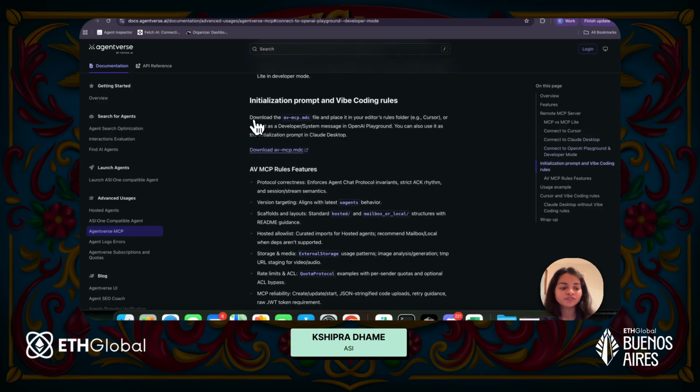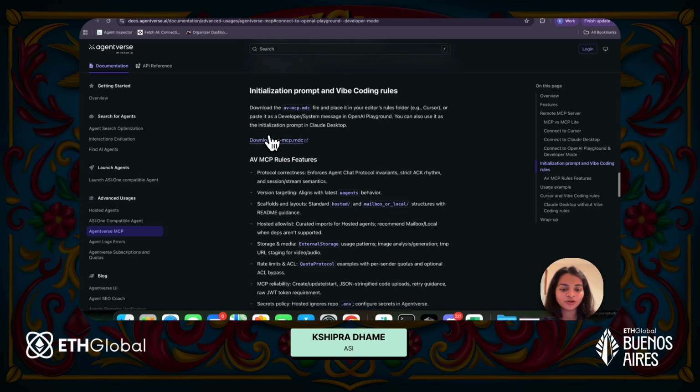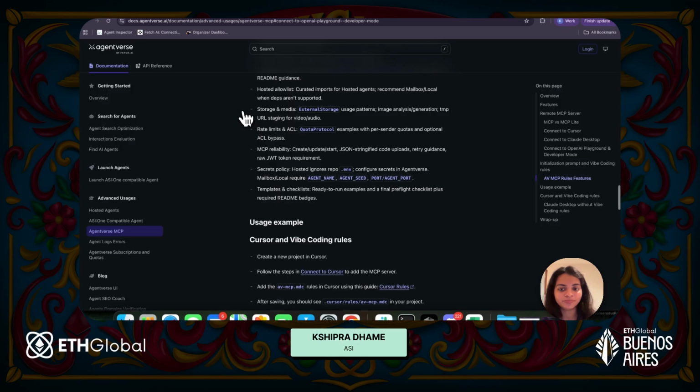Just to give a bit more context and to generate better agents, what you can do is copy the vibe coding rules from here. You can download them and simply copy paste them into your Cursor config, or just add them as instructions in Claude, and that will just make your life so much easier.